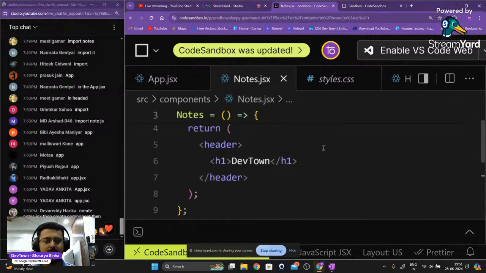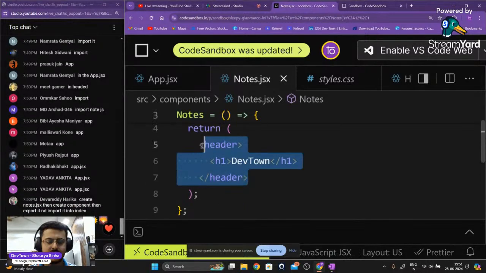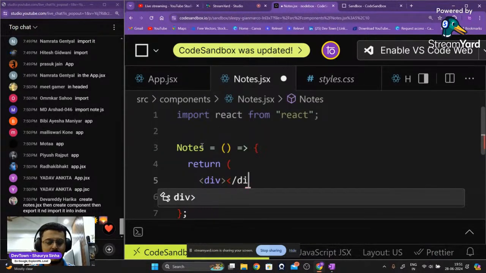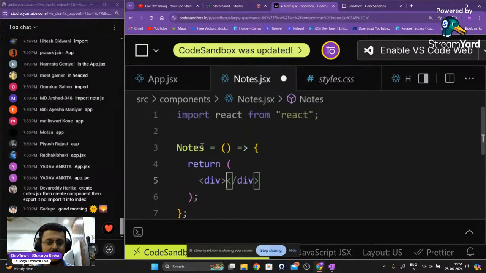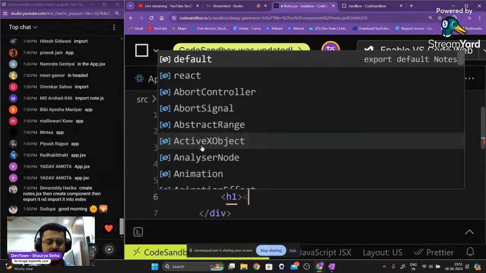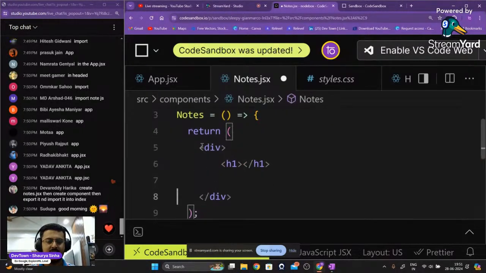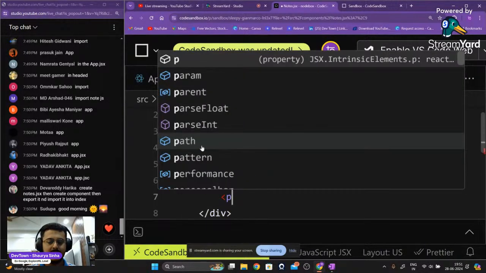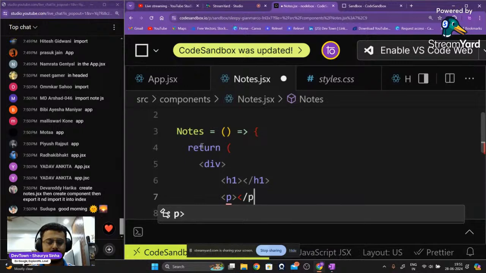Okay. So now what I'm going to do is change it right over here. We are just going to have a simple div tag right over here. So div and a closing div tag as well, of course. Inside of that, we're going to have the h1 tag and a closing h1 tag. I'm going to have a paragraph tag like I previously said, because that is our notes.